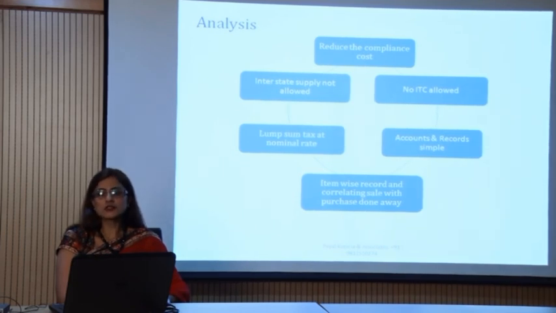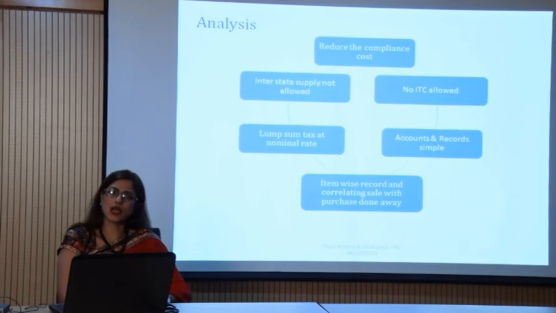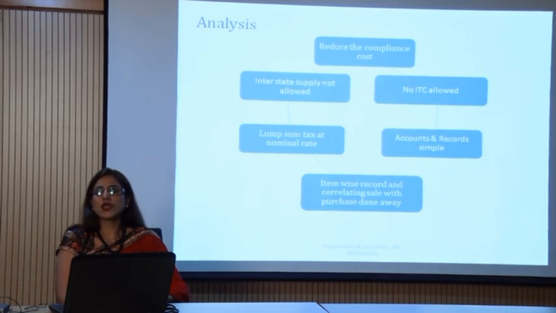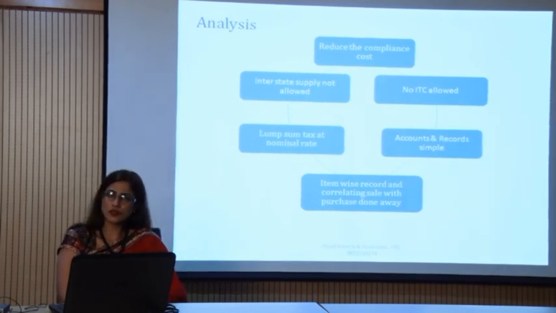Thereafter, the lump sum tax rate at a very nominal rate is prescribed here. So it means you are not burdened with knowing so many rates. There is not at all any ambiguity in this case, because if you are a manufacturer, then only a 1% rate is applicable. If you are a trader, only a 2% rate is applicable.